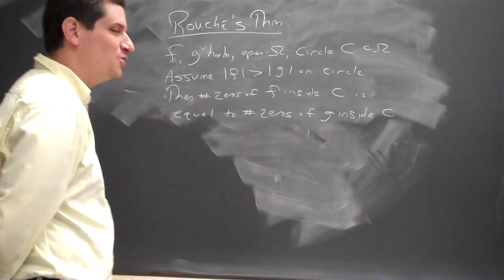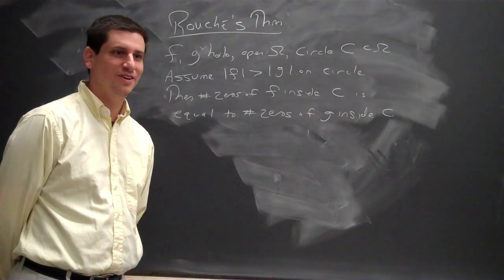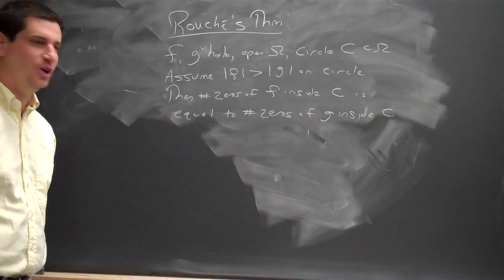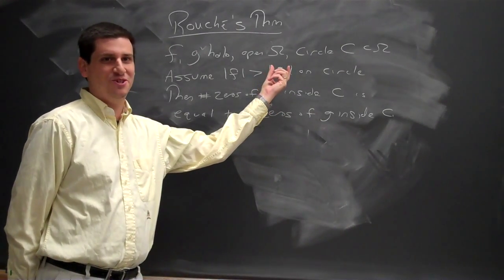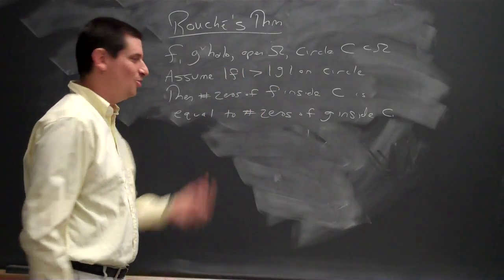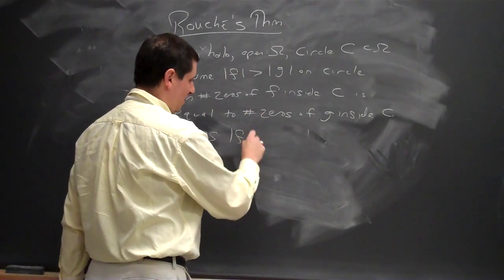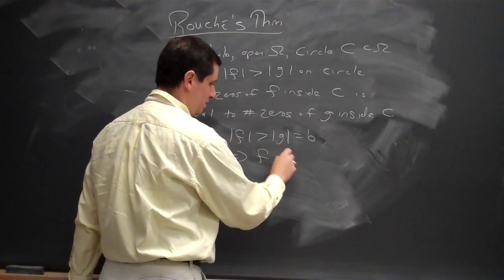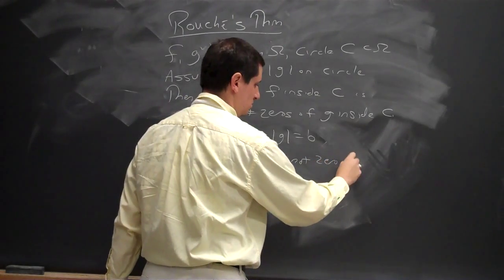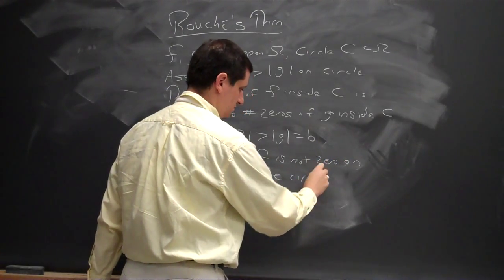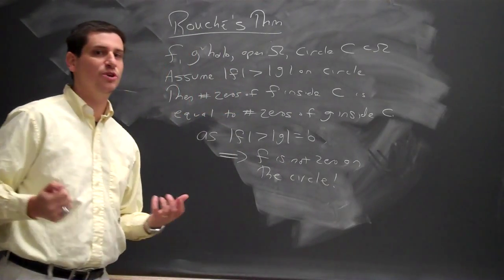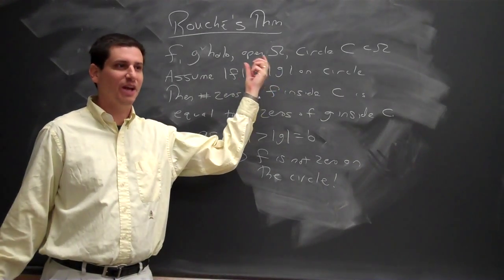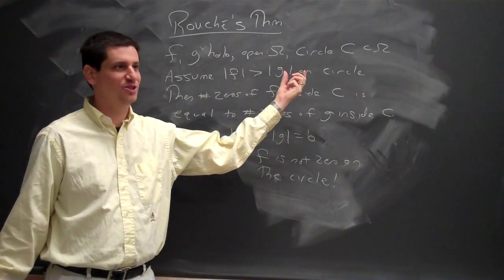The absolute value of F is strictly greater than the absolute value of G. So can F have a zero on the circle? No. What's the smallest the absolute value of G could be? Zero. So as the absolute value of F is strictly greater than the absolute value of G, which is at least 0, you can conclude F is not 0 on the circle. I don't have to put in an additional assumption saying F does not vanish on the circle. I get that for free when I write that the absolute value of F is strictly greater than the absolute value of G.